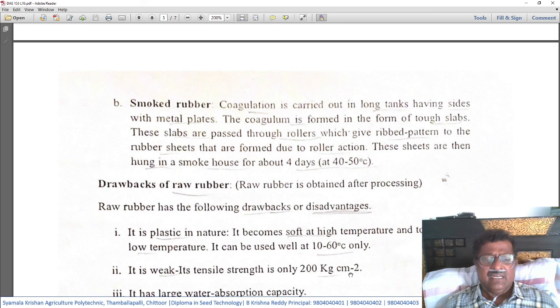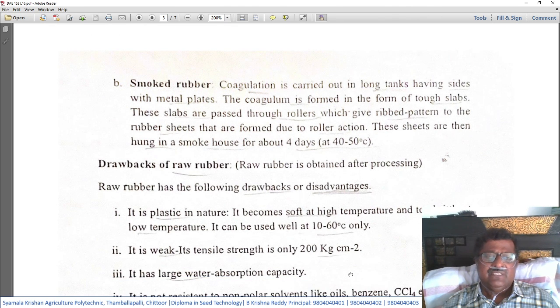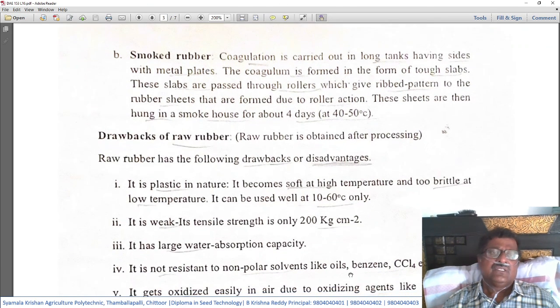These sheets are then hung in a smoke house for about 4 days at 40 to 50 degrees centigrade temperature. The rubber obtained in this process is known as smoked rubber.